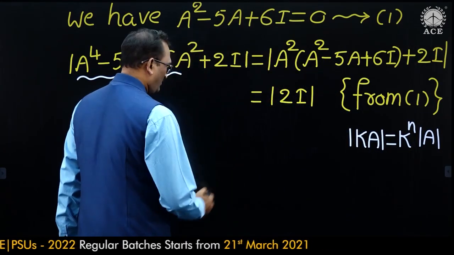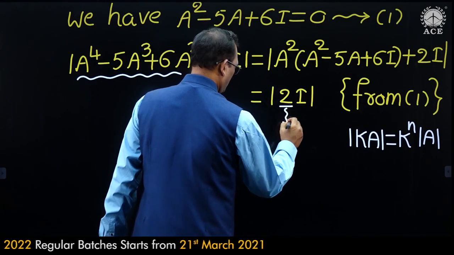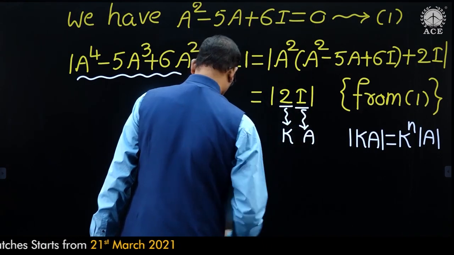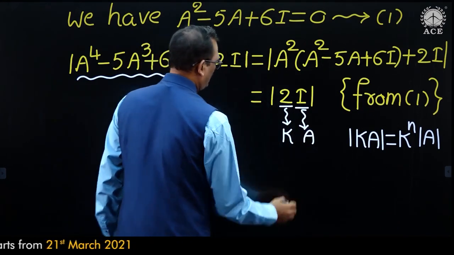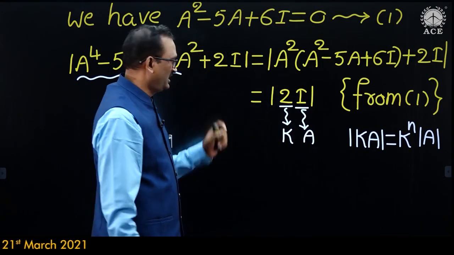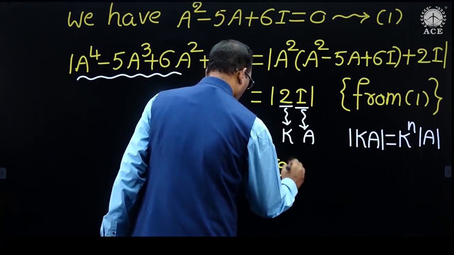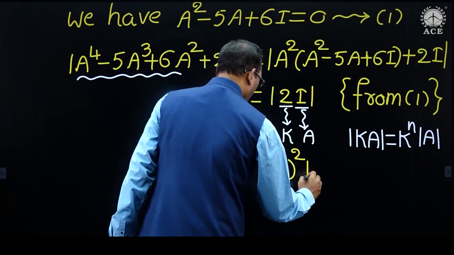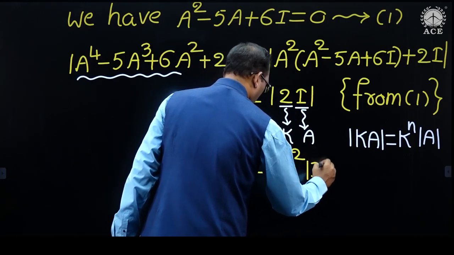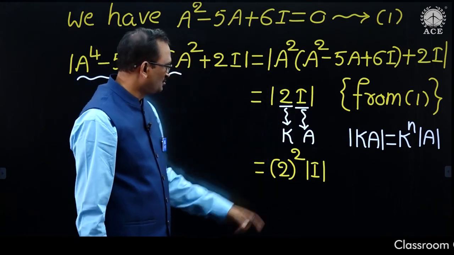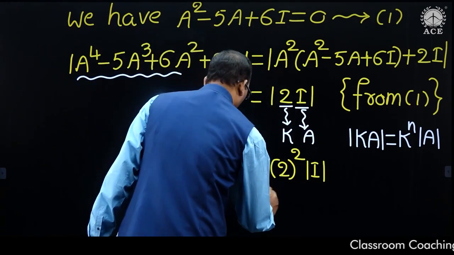Now it is in the form of determinant of kA, that is k to the power of n, where n means the order of the matrix, that is 2, into det A. Here A means I. Determinant of the identity matrix is 1. So 1 into 2 square, that is 4.